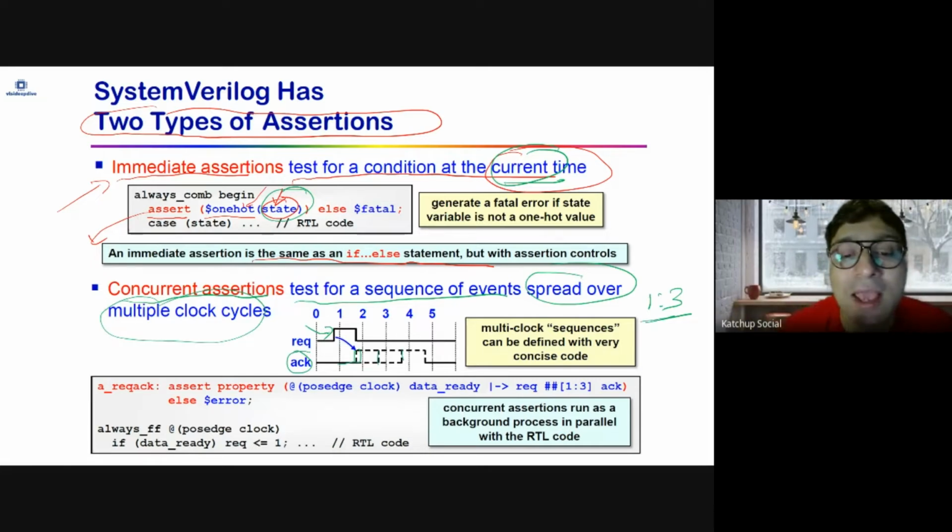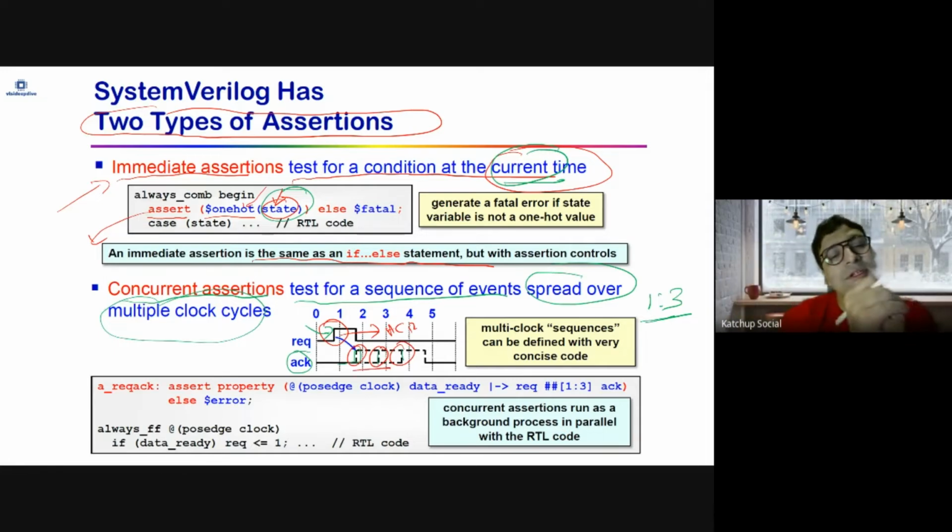As you see, this has a time behavior, also known as temporal behavior, in that the assertion or the property has to be checked across time, not just right at the same time. You are checking that something happened here, then across time, next cycle, 2 cycles later, 3 cycles later, something is happening or not happening.